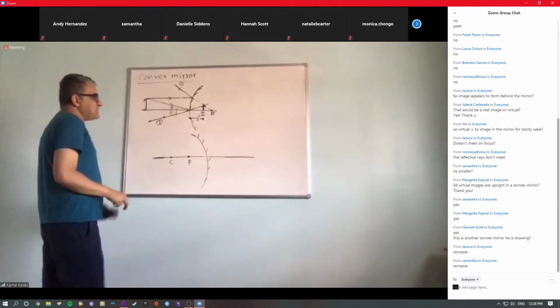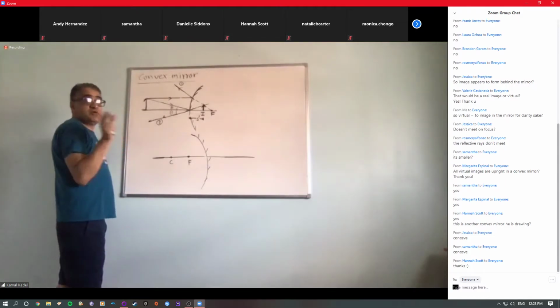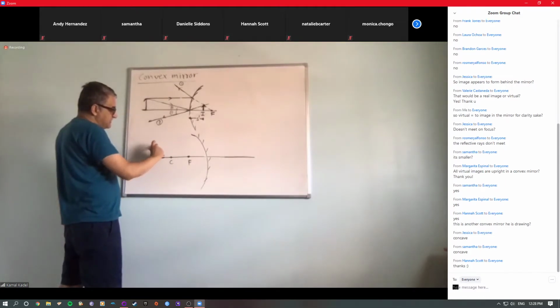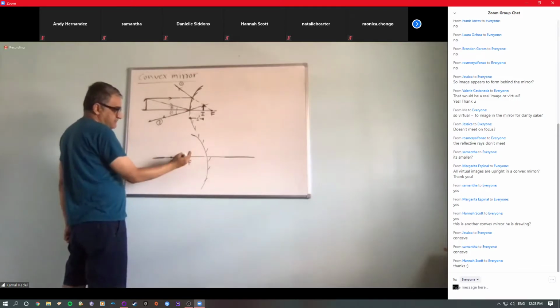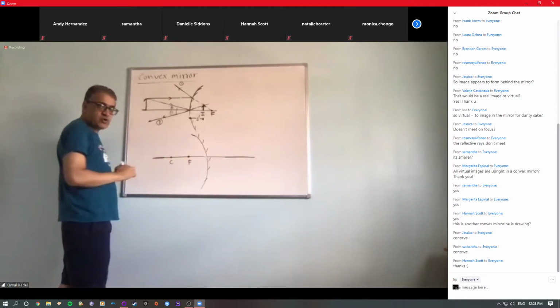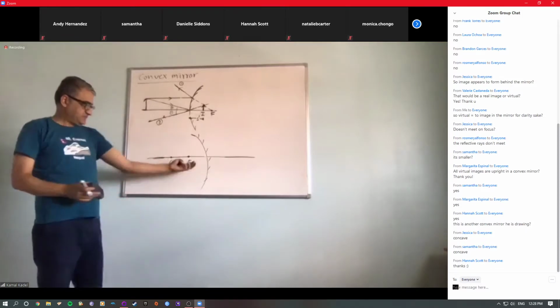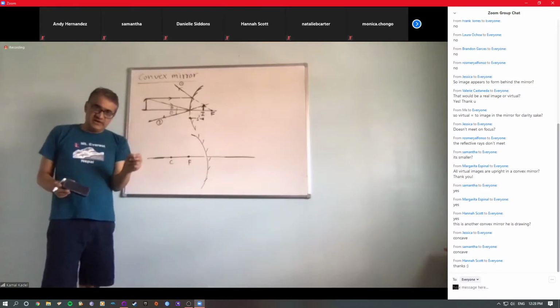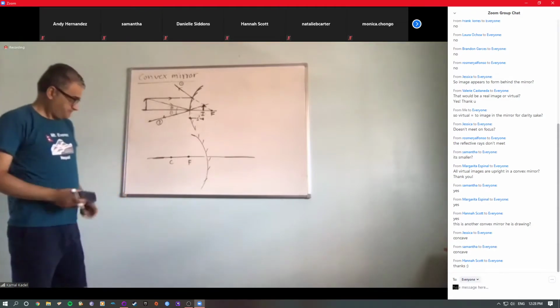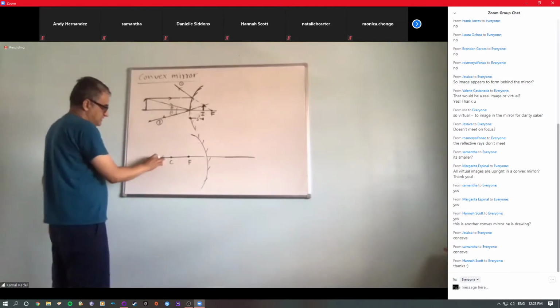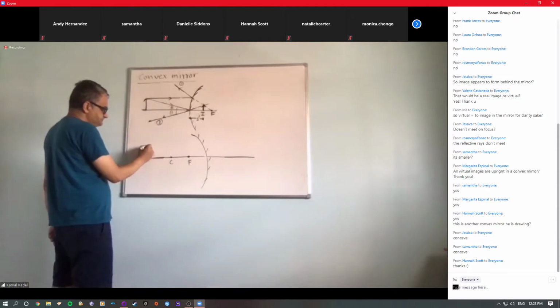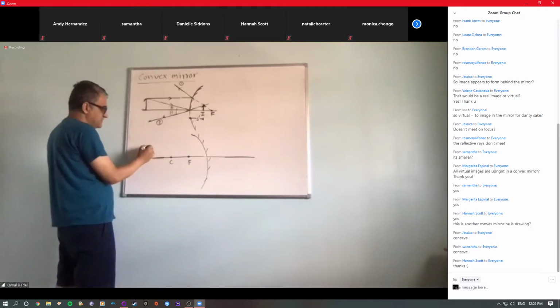In case of concave mirror, if you put the object here, beyond the focus, image is always produced this side and always real, right? And always inverted. For example, I'm just doing this, okay, for concave.